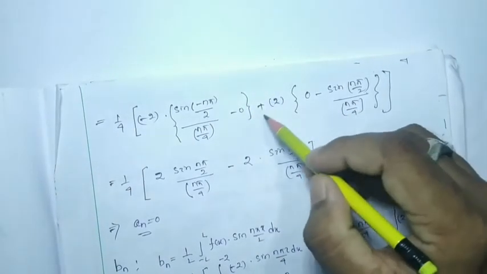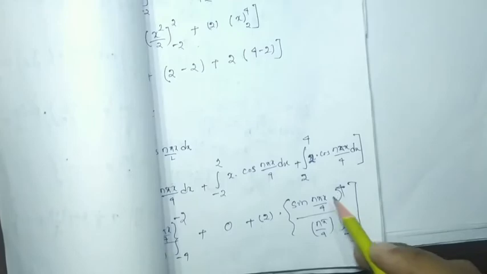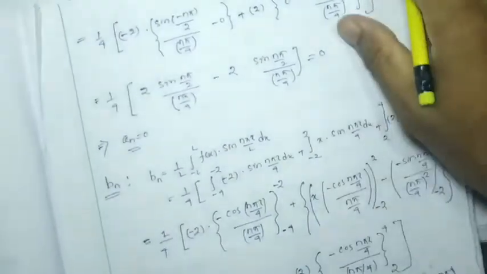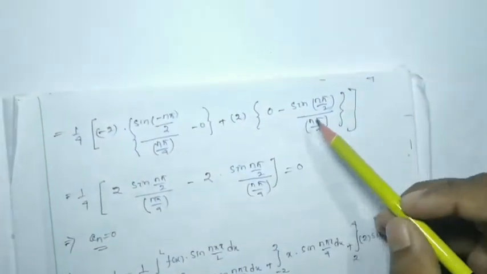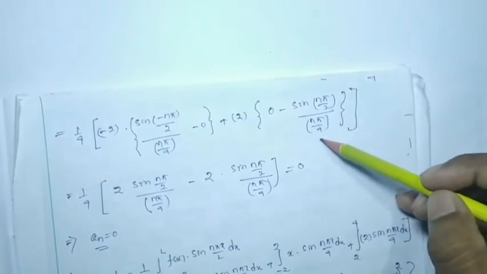Okay, then plus 2 is already there, then I have to substitute 4. If I put 4, then sin n pi will be 0, minus, if I put 2, then it will be sin n pi by 2. The same thing is written over here, that will be 0 minus sin n pi by 2 divided by sin n pi by 4.